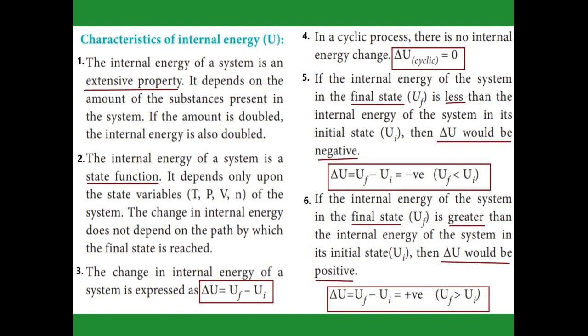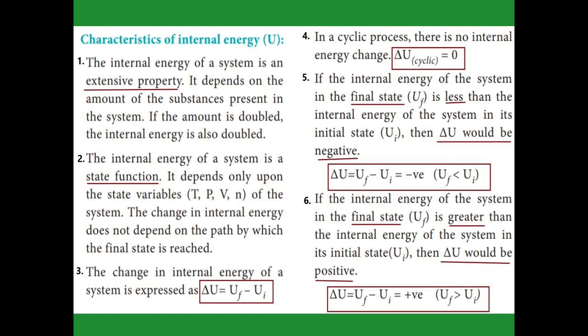Characteristics of internal energy. First of all, internal energy is an extensive property because it depends on the mass and size. The second one, it is a state function. It depends only on the state variables: temperature, pressure, volume and number of moles. The third one, the change in internal energy is expressed by final internal energy minus initial internal energy. For a cyclic process, the final and the initial values have the same internal energy, so the delta U value is 0.